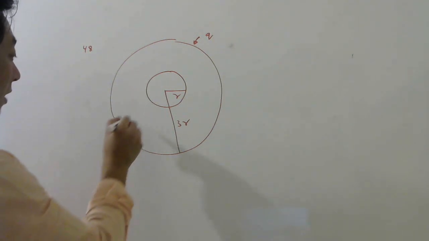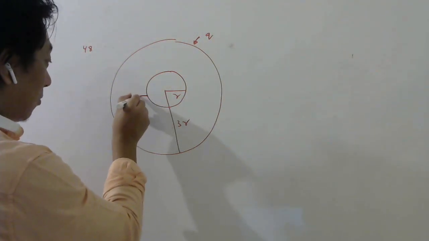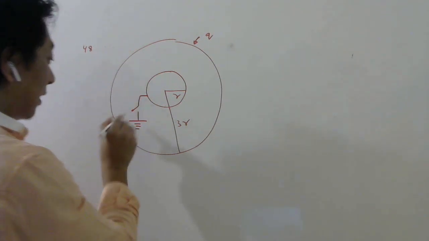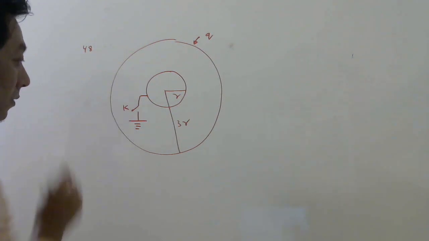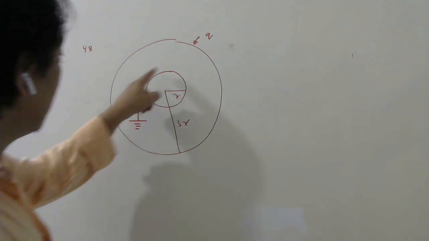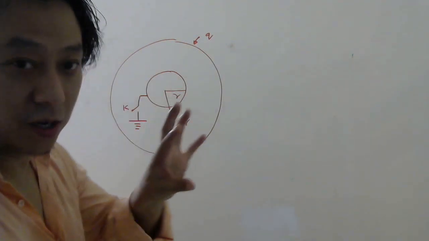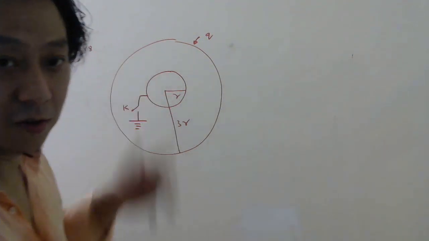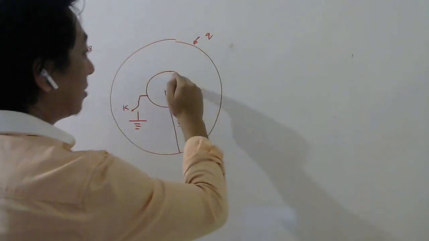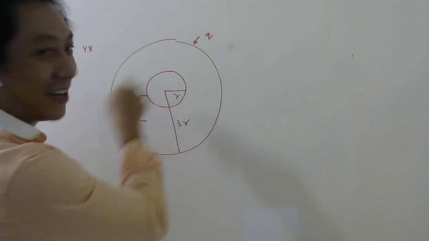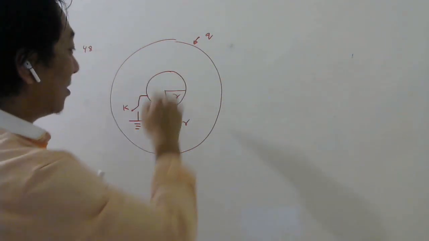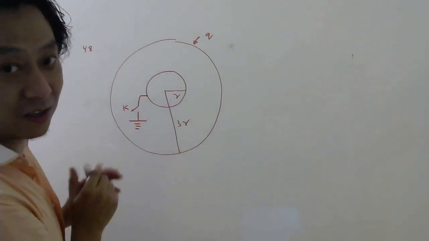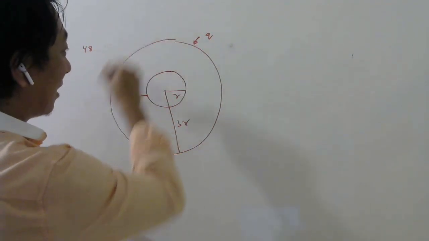So if you look here, this inner one is connected to ground through a key. Right now the key is open. So if the key is open, this will be an isolated sphere. Right now total charge here is 0, so it will remain 0. Now you don't say it will induce any charge, because the inside one has no charge, so this cannot induce any charge here. So right now in this situation, what is the charge on this? 0 charge on this Q.